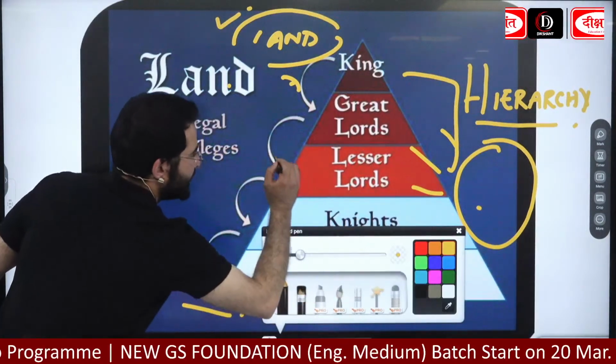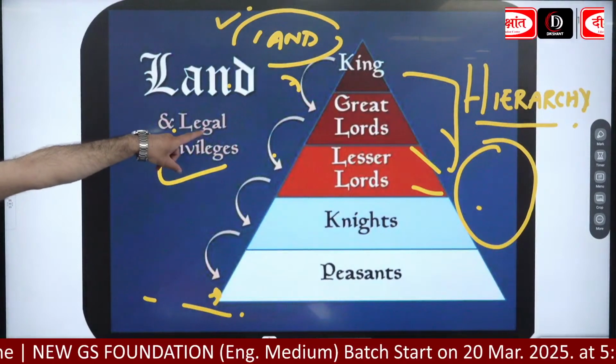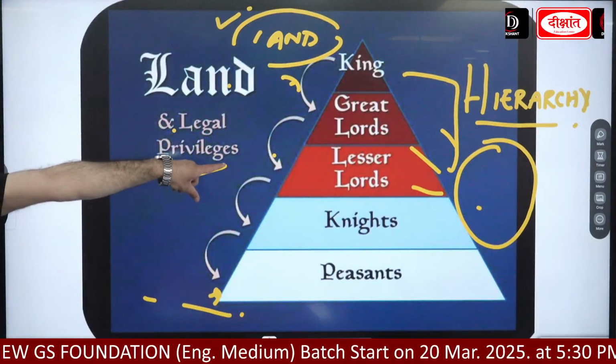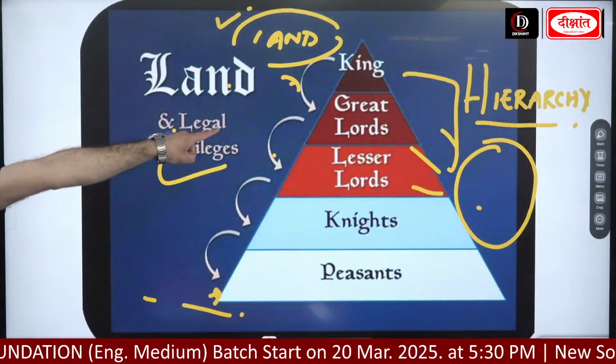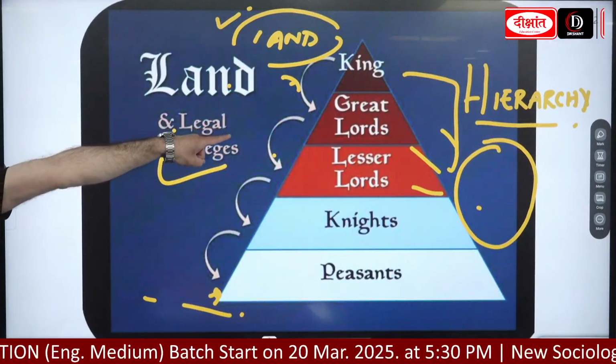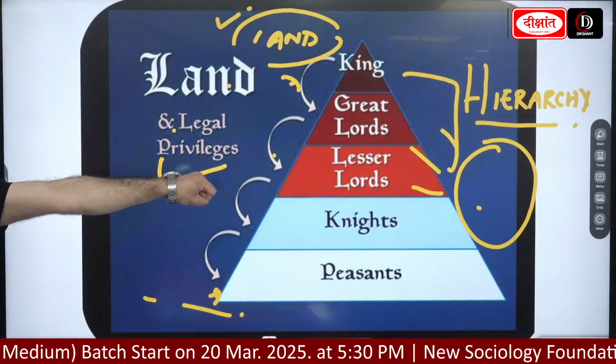One more point, guys. When we are looking at these powerful chiefs and powerful nobles, it is being said that these powerful nobles and powerful chiefs enjoyed complete autonomy and complete authority in the given areas.